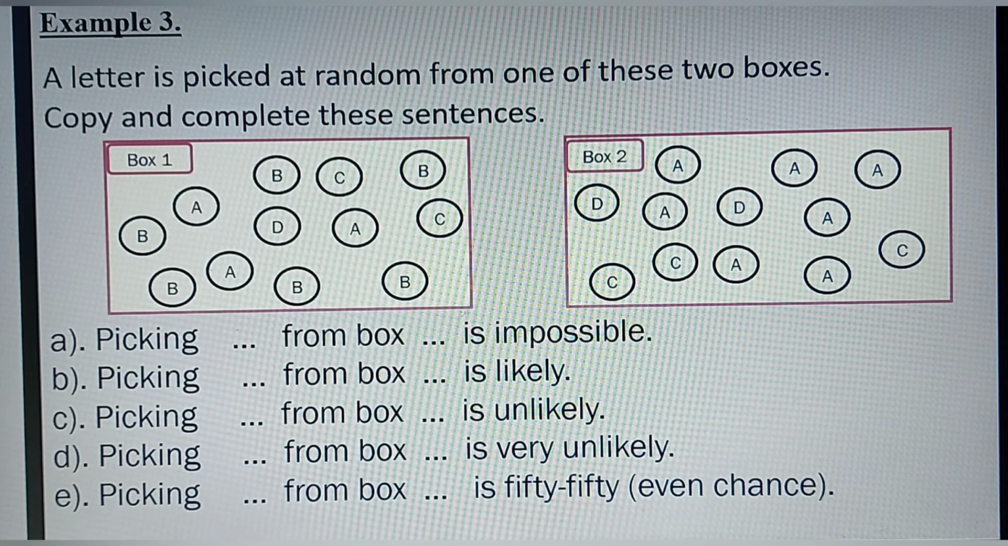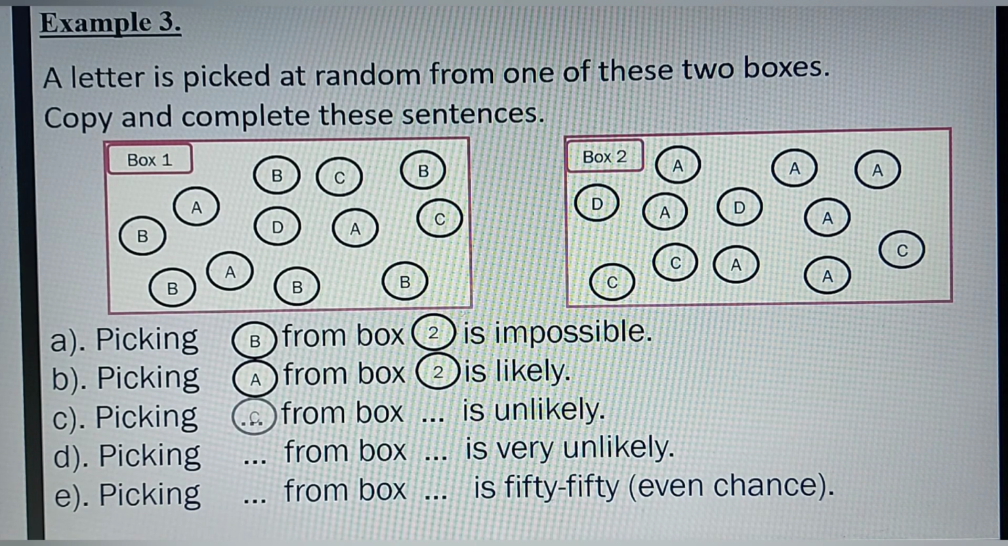So I'm going to start with the first one. The probability of picking a letter B from box 2 is impossible, because if you take a closer look at box 2, you discover that we do not have letter B. So the probability of picking a letter B from box 2 is impossible. The second one, the probability of picking a letter A from box 2 is likely. If you take a look at box 2, we have quite a number of letter A, about 7 of them. So the probability of picking a letter A from box 2 is likely.